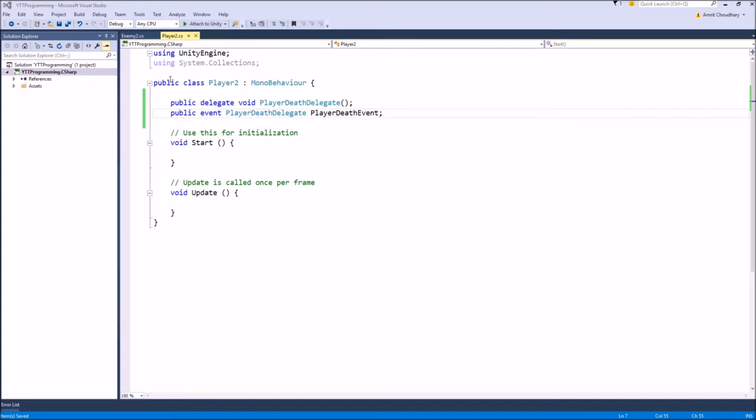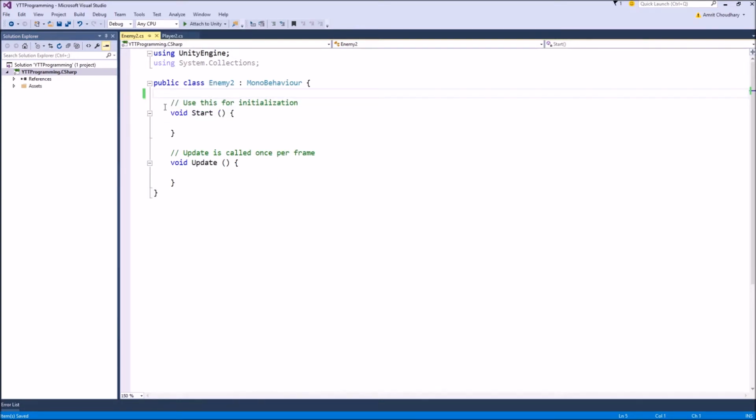And the way to do that is coming to our enemy script. To add a listener to the event, the first step is subscribing to that event, and the second important step is to always unsubscribe from that event in the case when the listener or the game object, suppose this enemy, is destroyed. So we always want to make sure that if we are subscribing to an event, we also have provision for unsubscribing from that event.